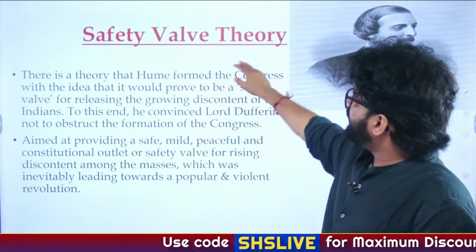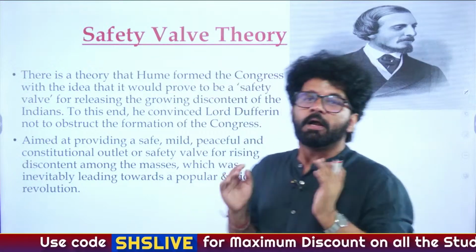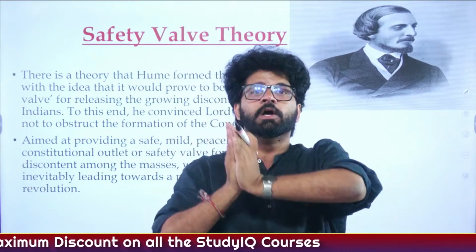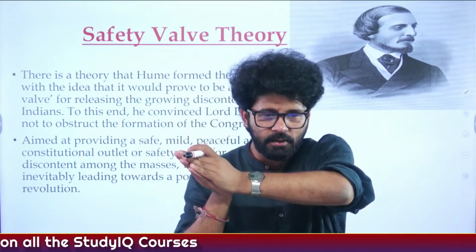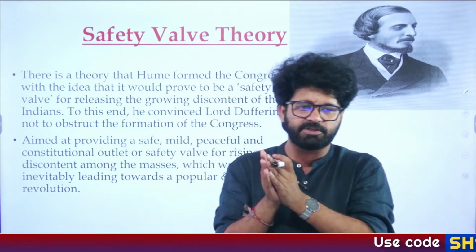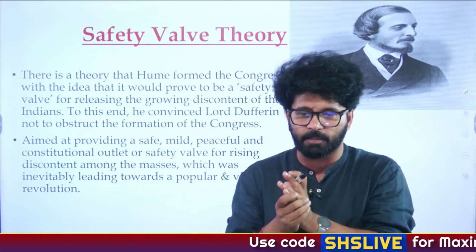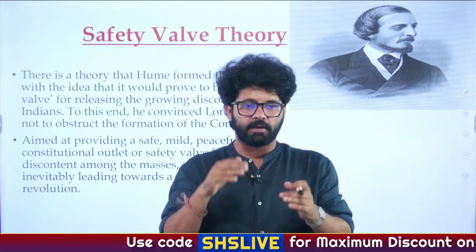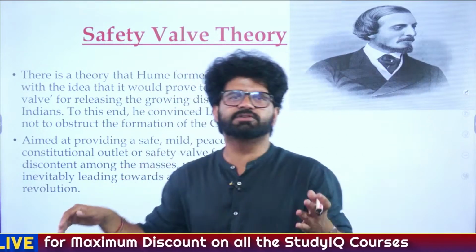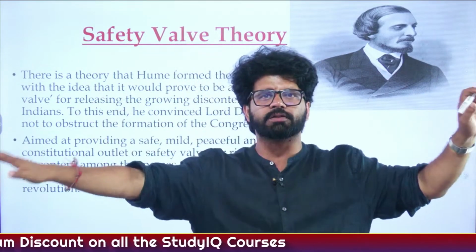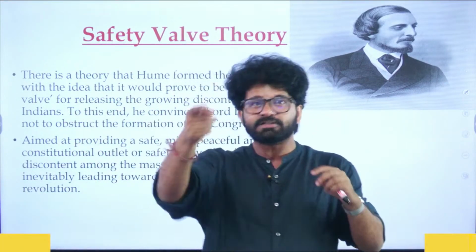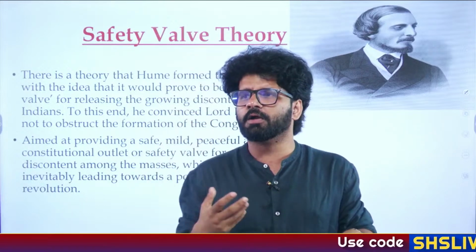Okay. So safety valve theory, what is the safety valve theory? That Britishers were wary that they did not want another 1857 revolt to happen. So they had to give an outlet. Dada Bhai Naroji, as Ishan is saying, very good. Let's focus on what I was saying. We are talking about the safety valve theory. We have just discussed what it is. Britishers did not want another 1857 revolt. They wanted to give Indians a safe outlet where they can address their grievances and talk about their grievances.